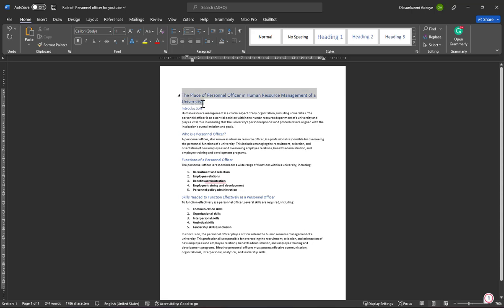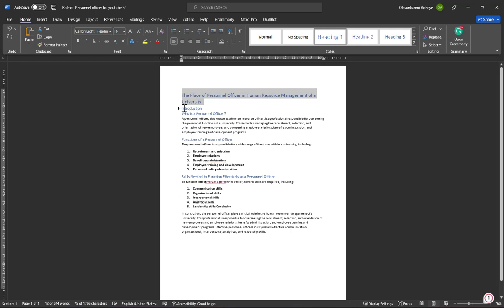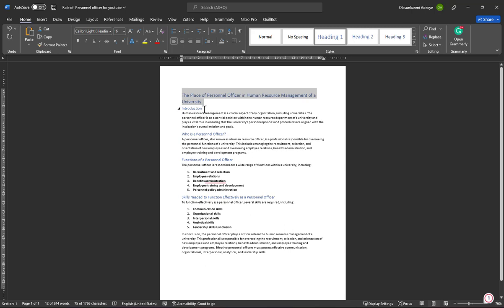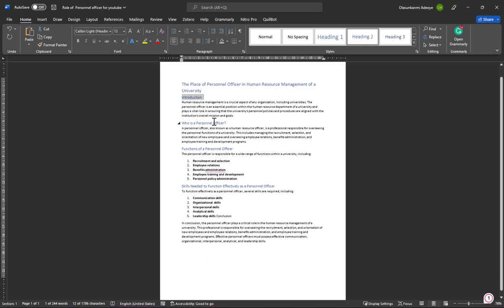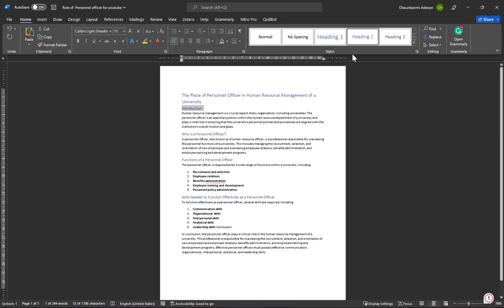Now, the title of the presentation is the first one at the top, and it should be in heading 1. You put it in heading 1, and then you come to the introduction that you will be talking about, or whichever title that you are giving your presentation, which is the first slide. That should be in heading 2. So my advice is that all the main topics should be in heading 2, and the overall description of the presentation should be in heading 1.